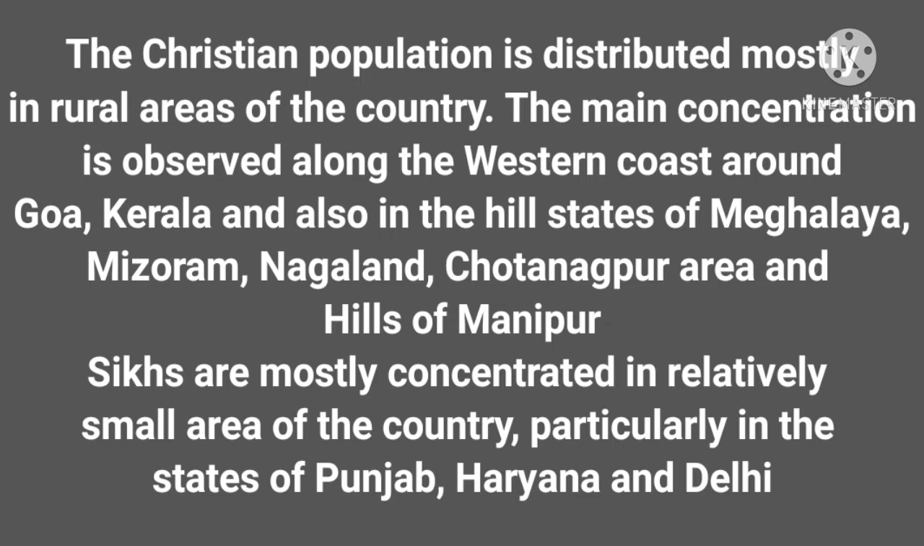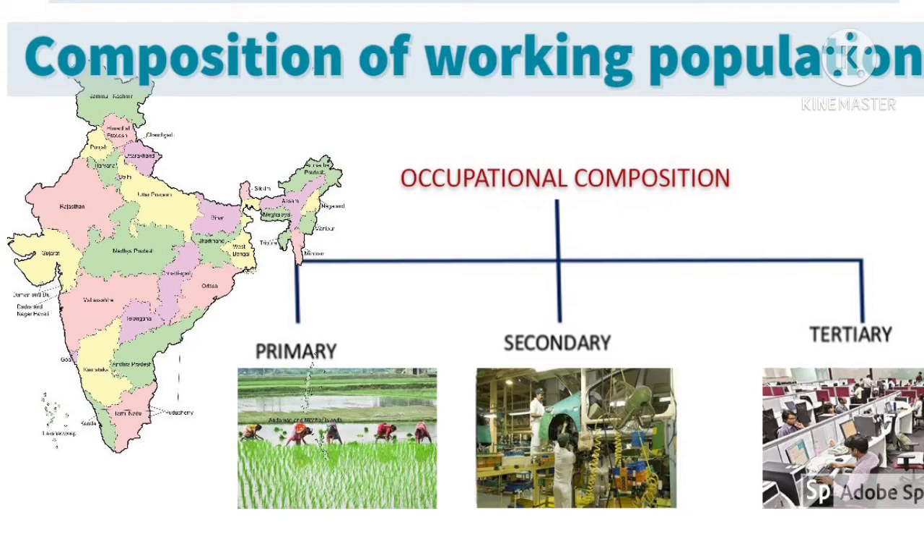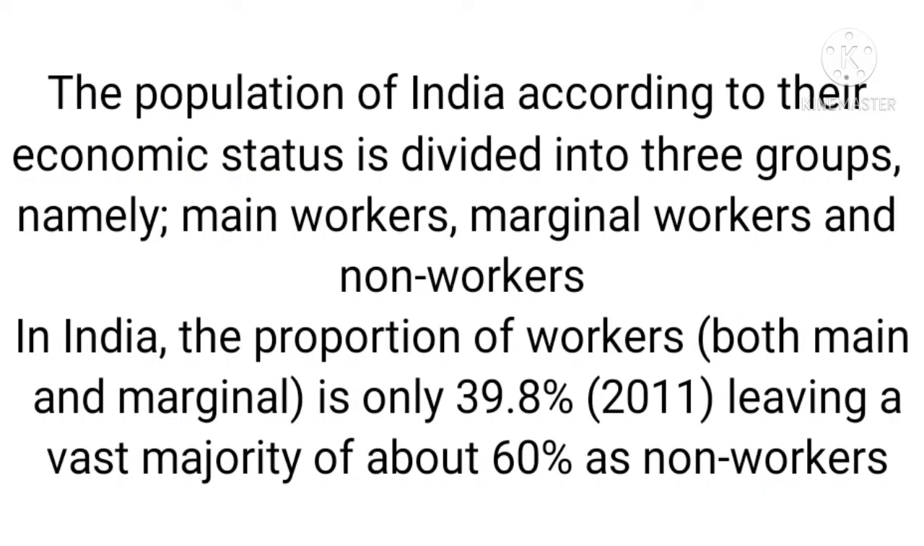Now we will go through the composition of the working population. According to economic status, the Indian population is divided into main workers, those who work for at least 183 days in a year, then marginal workers, who work for less than 183 days or 6 months in a year, then non-workers, who do not work. Workers, both main and marginal, are only 39.8% of the population. Thus, 60% remain as non-workers, thereby leading to an increase of the dependent population.